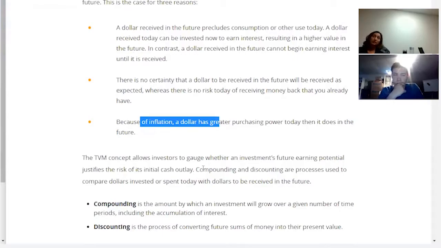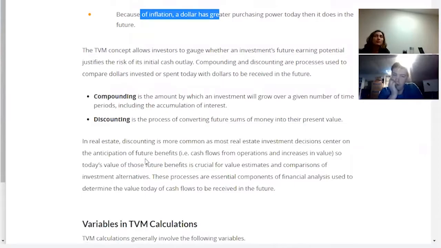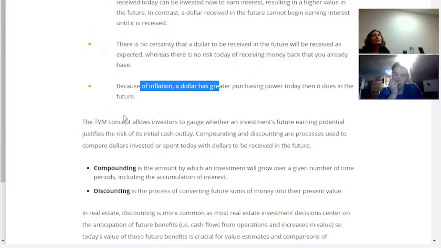Whereas if we had $100 today and we invested it at, let's say, a cap rate of 5%, we'll have $105 a year from now. Whereas if we got $100 in the future, it's only worth $98. So see how we have a difference, right? On one hand, we have 98 compared to 105. Now do that multiple times, it can make quite a bit of difference. So that's what the time value of money is. It will compare tomorrow's dollars to today's dollar. And then we'll use the concept of compounding and discounting. So basically, we'll take a look at how the investment will grow.